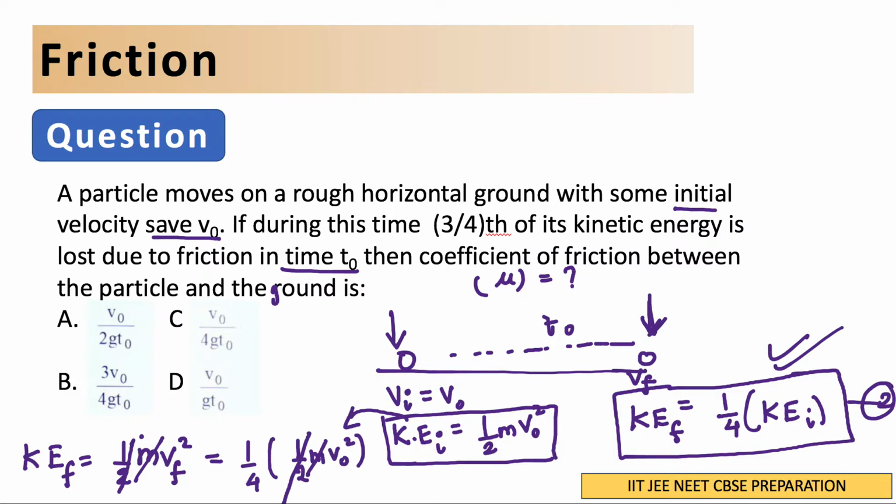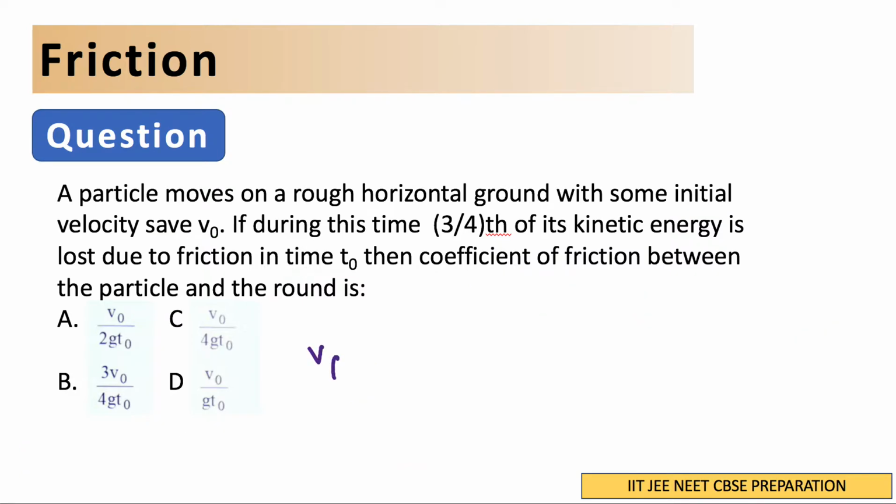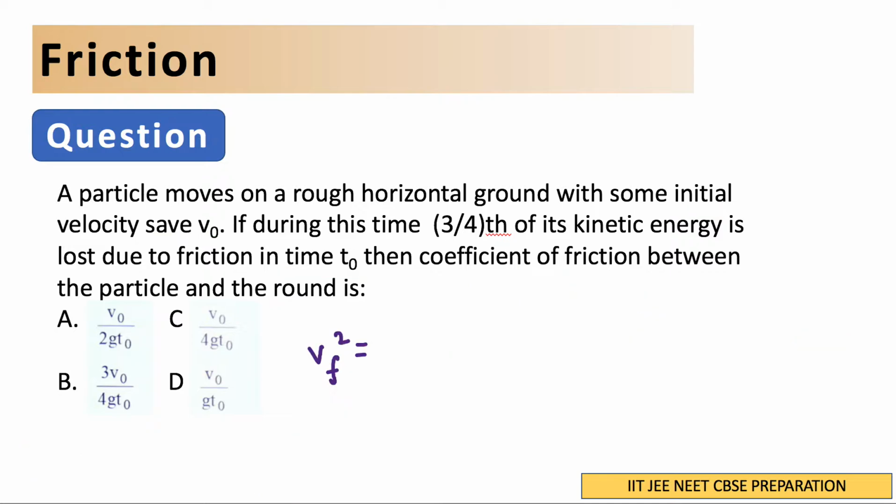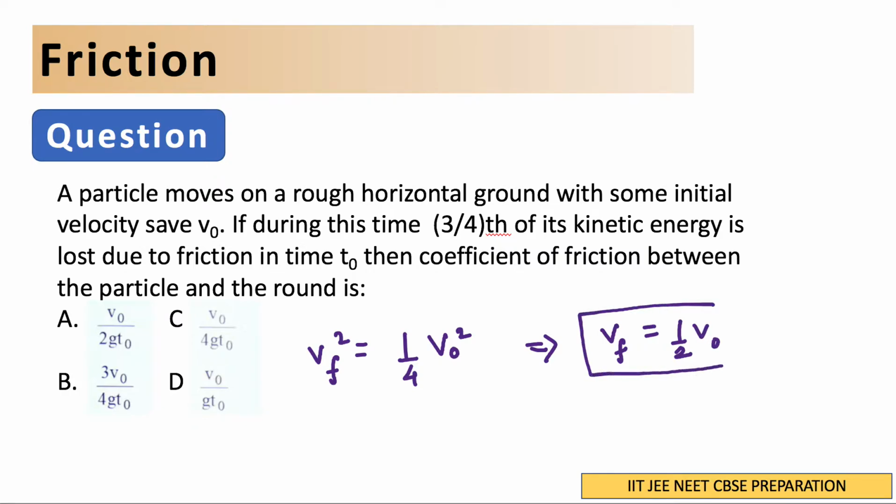Let me take the next slide. So what we get is vf square is equal to 1/4 of v naught square. From this I can write that v final is half of v naught. So this is result number 1, the first result we have.